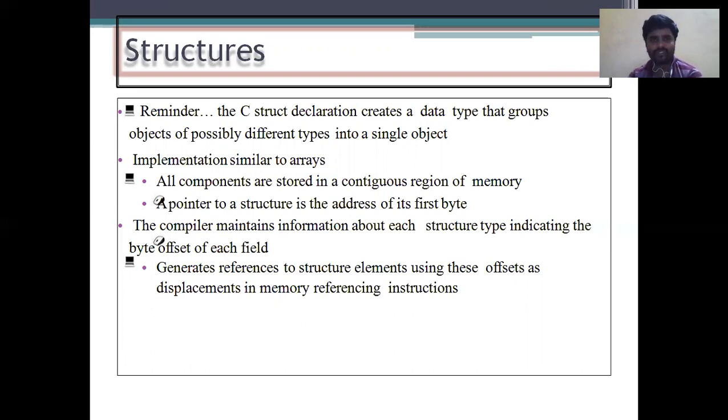So all components are stored in a contiguous region of memory, first one. And the second one is, a pointer to a structure is the address of its first byte. So that is the main important thing. A pointer to a structure is the address of its first byte, and the compiler